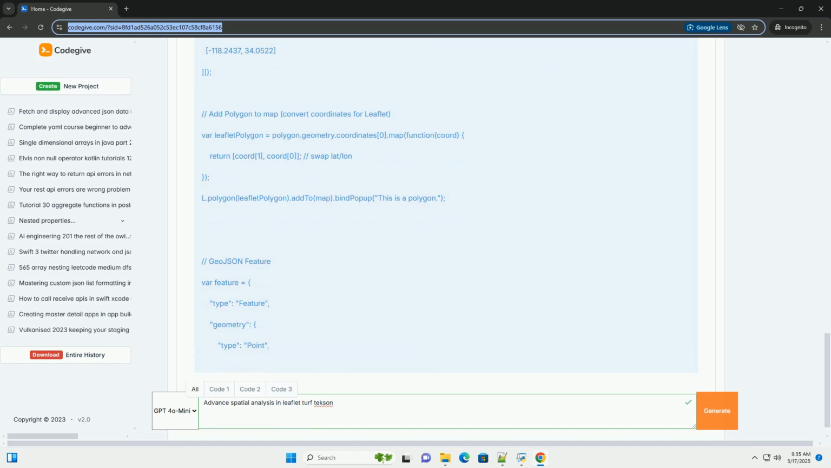5. Real-time data updates: If you're dealing with real-time data from Tektronix equipment or other sources, use WebSockets or server-sent events, SSE, to push updates to the client. When new data arrives, use turf.js to perform any necessary spatial analysis and then update the map accordingly.